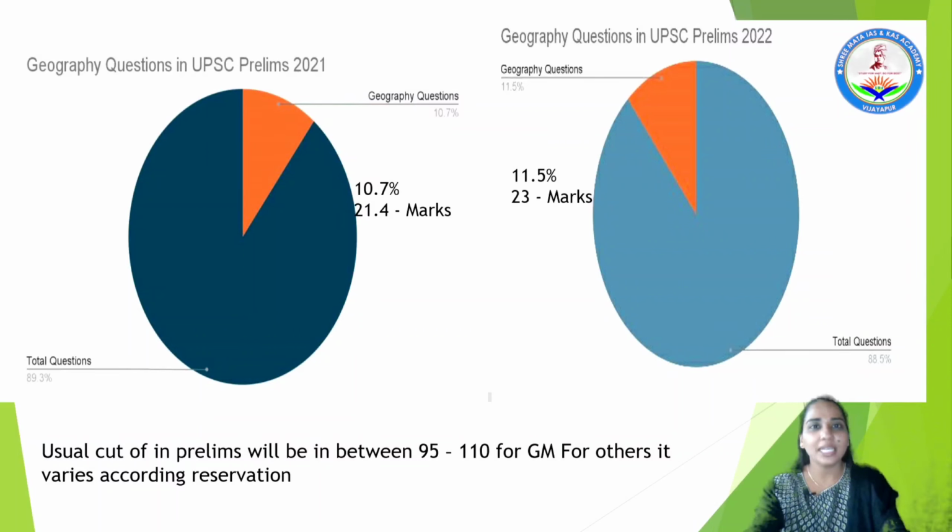So you can imagine how important a role geography plays in your examinations. If you look at the cutoff, taking general merit as an example, usually the cutoff stops at a range between 95 and 110, and these near 20 marks added to your preparation play a major role. So please study geography, taking interest in the topic.